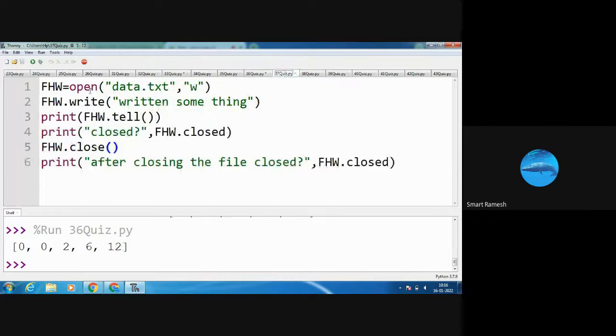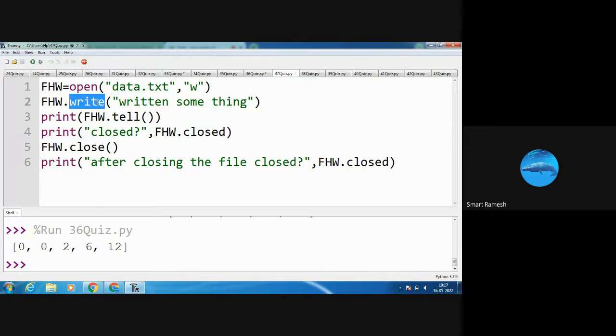Next program. See, fhw equal to open of data.txt comma w. See here, the open function is used to open the file data.txt in write mode. If the file already exists, the write mode w is used to override the content. Otherwise, if the file does not exist, it is going to create a new file as data.txt. Next, I am going to write.